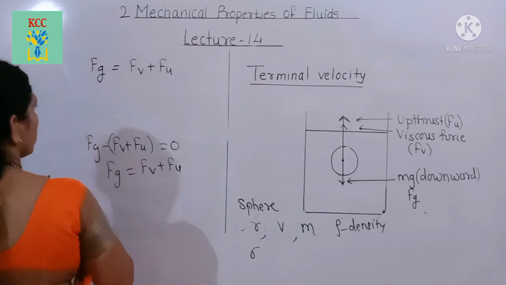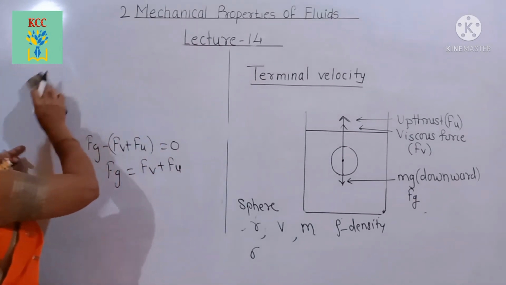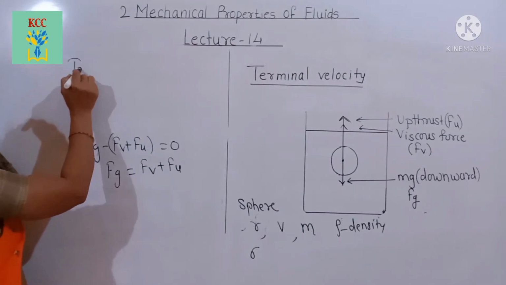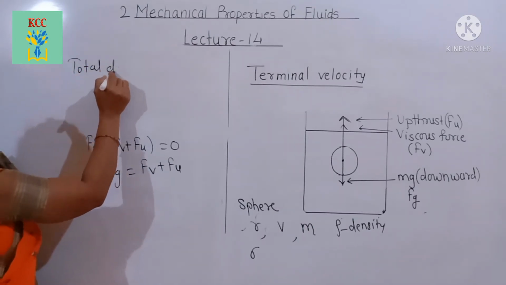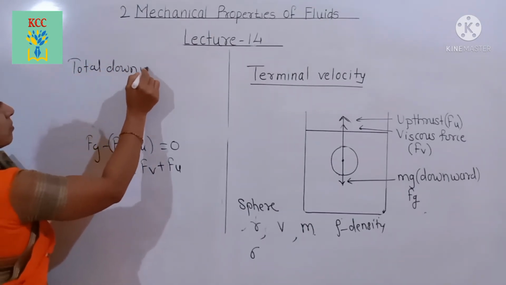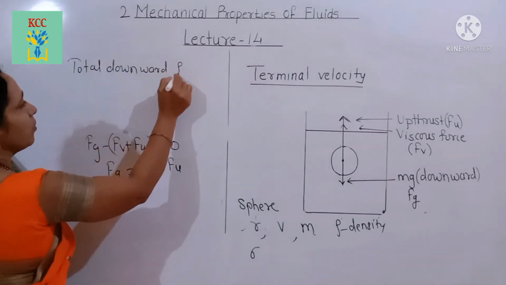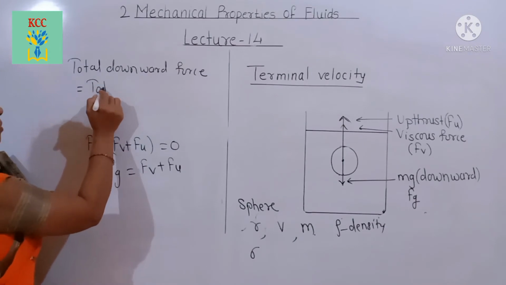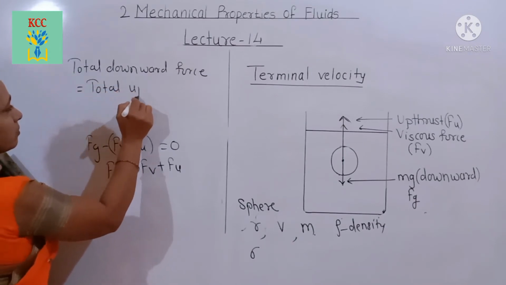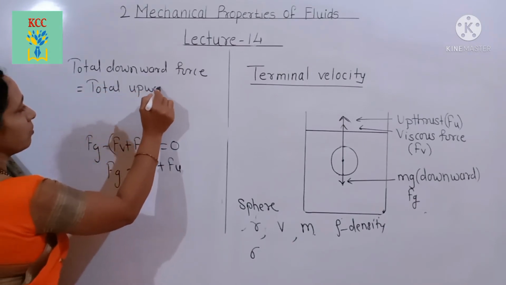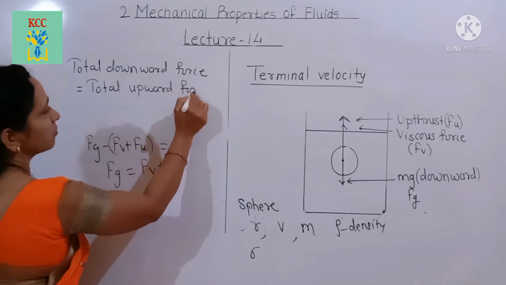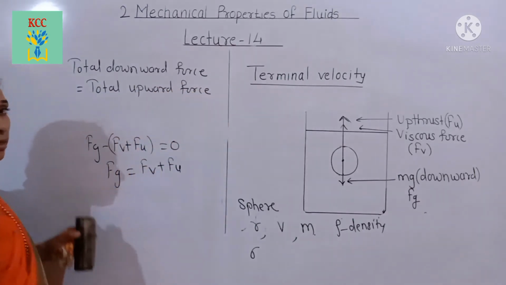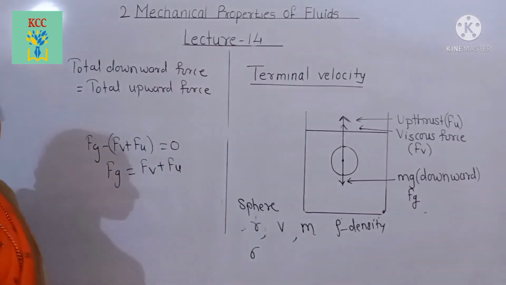Total upward force is equal to total downward force, that is when terminal velocity remains constant.